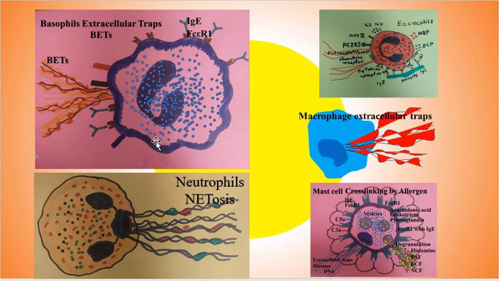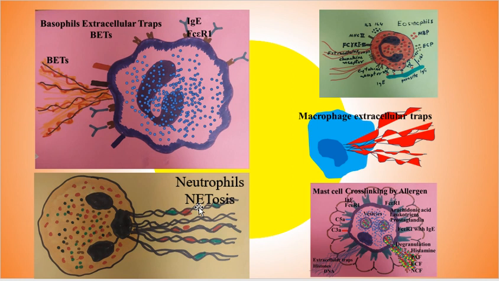Similarly, other cells similar to the mast cell, for example, macrophages, have the capacity to produce extracellular traps. Eosinophils produce extracellular traps. Basophils produce BETs, or basophil extracellular traps. And neutrophils produce NETs, or neutrophil extracellular traps, a process known as NETosis.